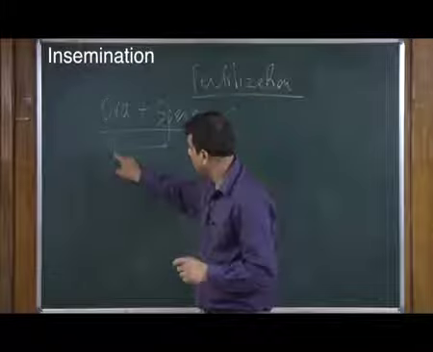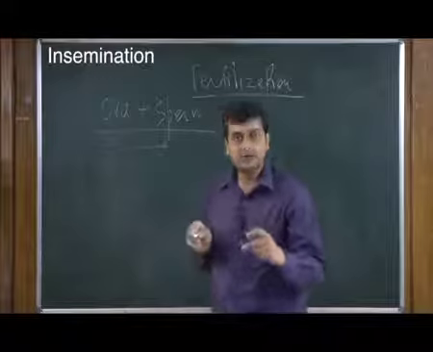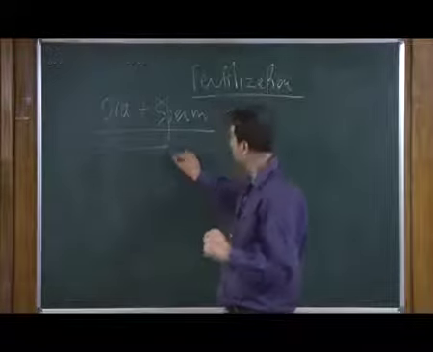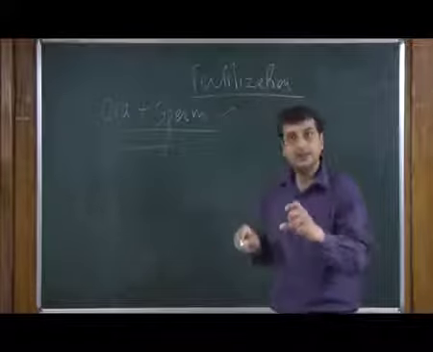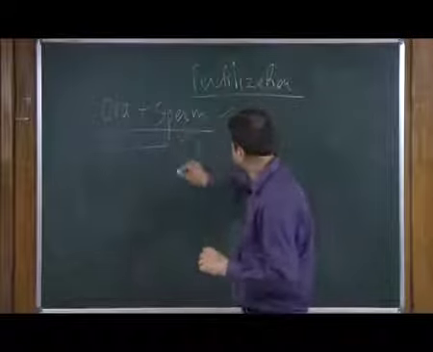So, this sperm is entering the female reproductive system, traveling through the cervix to the uterus, and in the uterus, in a specific area called the ampulla, we have the ova lying there.